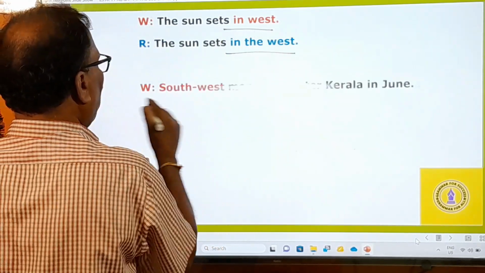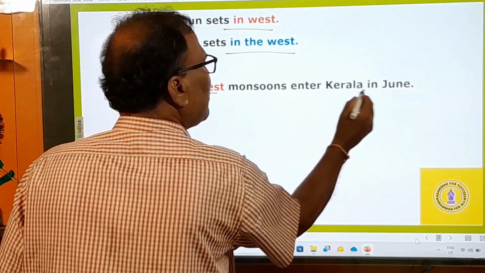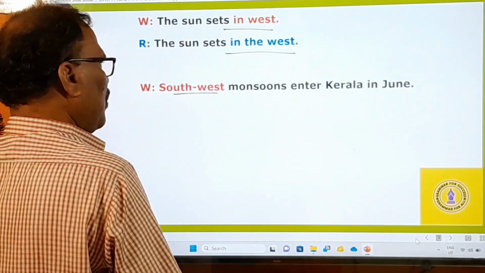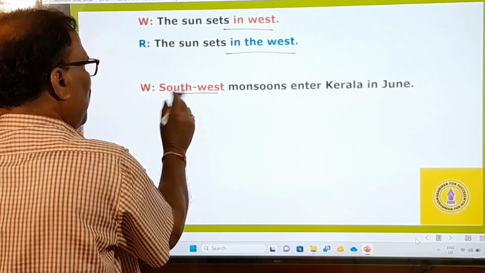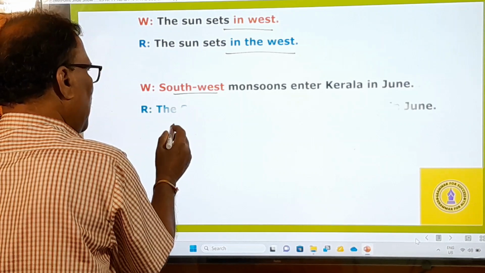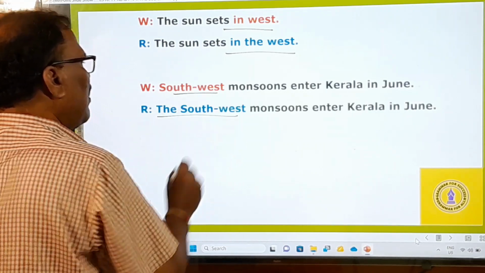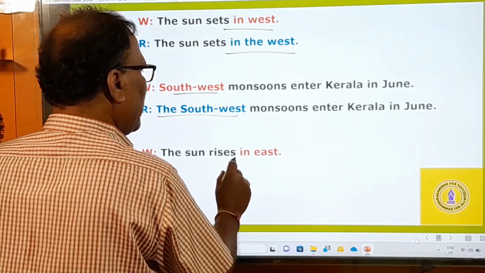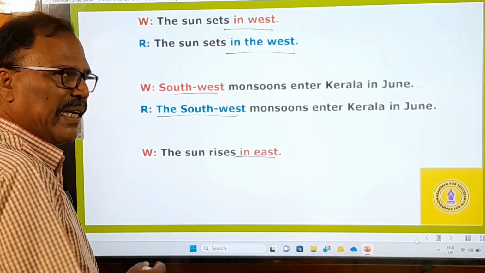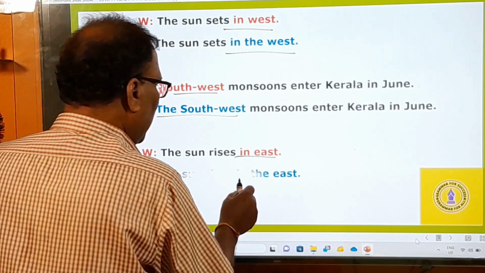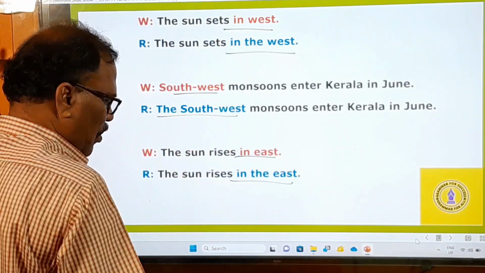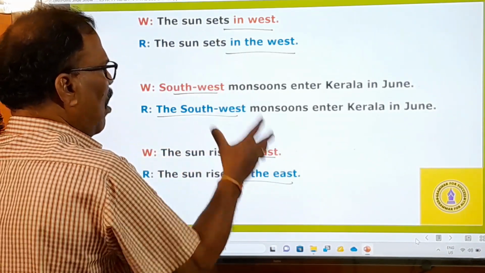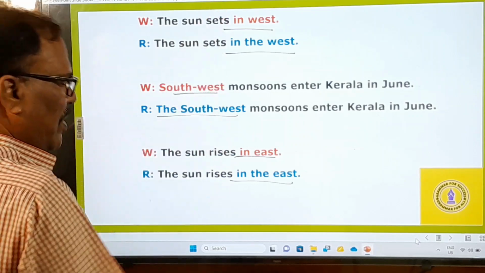The next example: Southwest monsoons enter Kerala in June. It is a cardinal point, but you should not say simply southwest. You have to say the southwest monsoons. Another example: The sun rises in east. You cannot simply say east, but you have to say in the east. So what is correct and what is wrong, you have now learned from these examples.